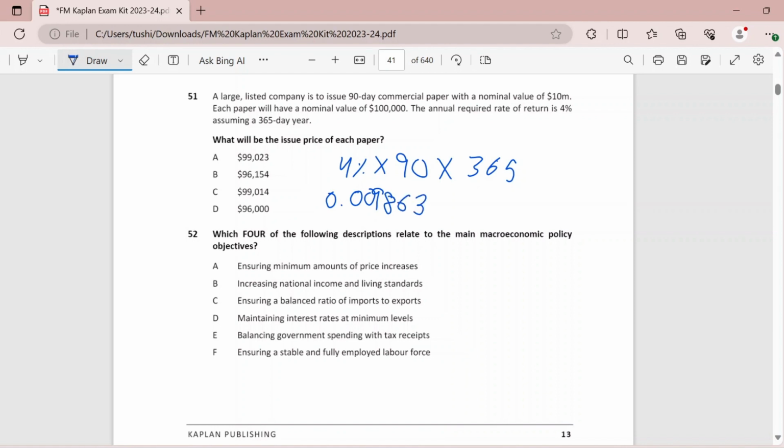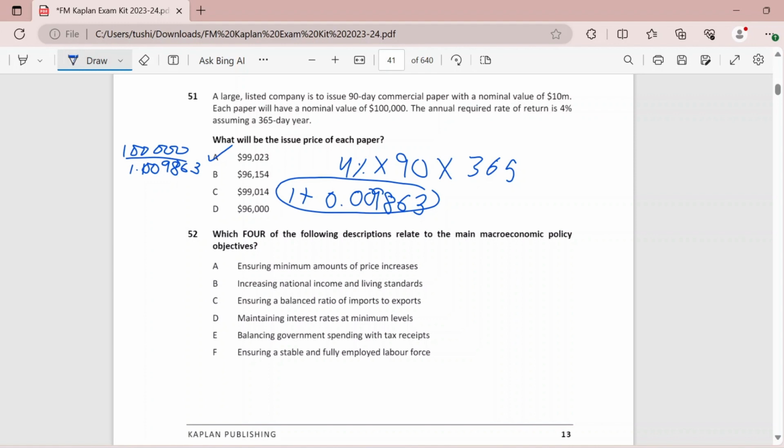So this is going to be my return for the period. My issue price multiplied by 1 plus the return that we just found out should be equal to $100,000. So I can say that issue price will be equal to $100,000 divided by 1.009863. If you work this out, it will come out to be 99,023, and this will be your issue price. Moving on to the next one. I think this is the last question.